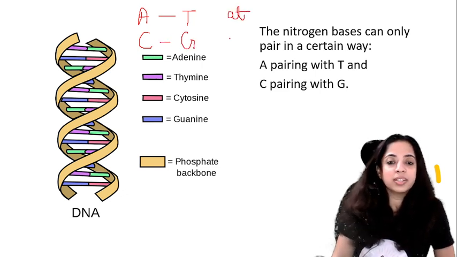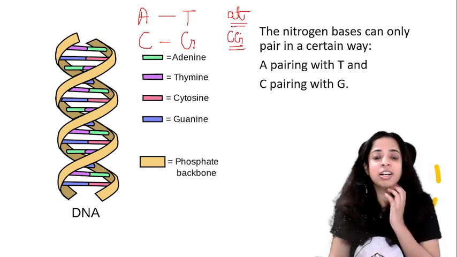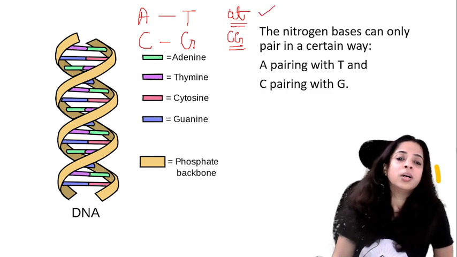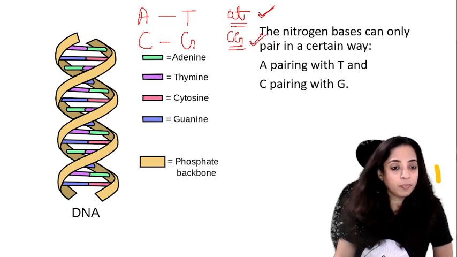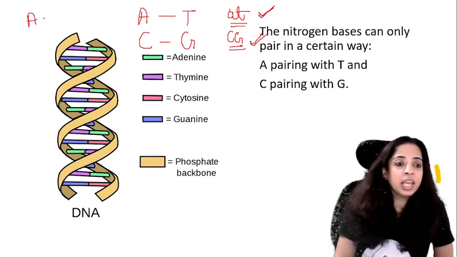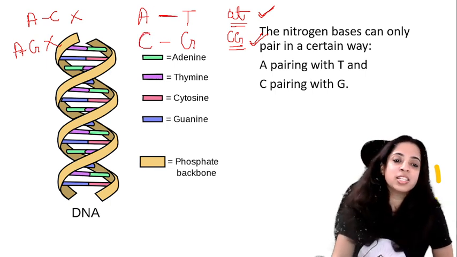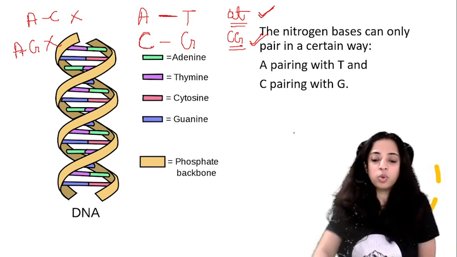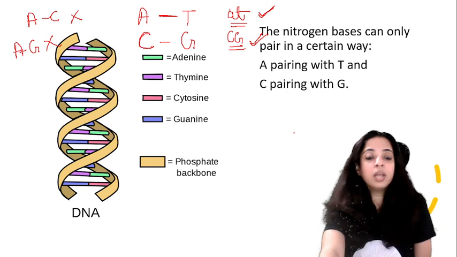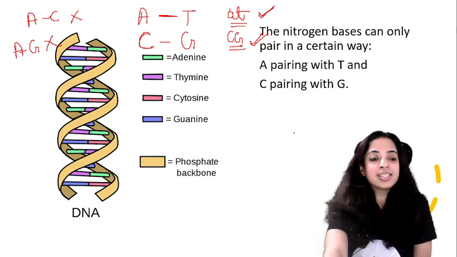So remember AT CG, okay, like a cardiogram. You remember it like this: A can only pair with T and C can only pair with G. Okay, they cannot pair otherwise. A cannot pair with C or with G. No, A can pair only with T, T can pair only with A. Similarly, C can pair only with G, G can pair only with C. Okay, so you remember AT CG. Okay, so phosphate and sugar are the backbone and these nitrogen bases are inside.